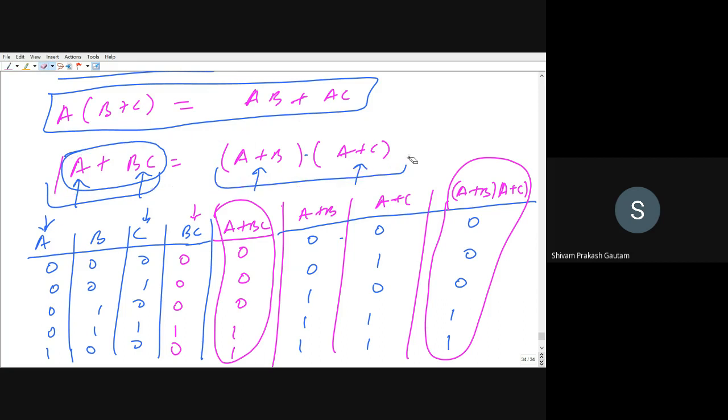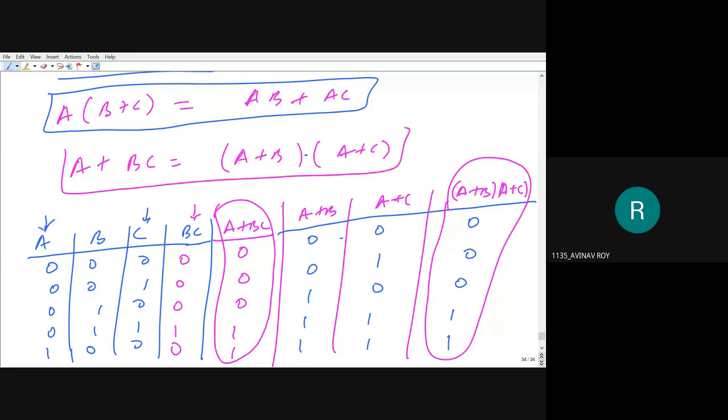Yes, sir. Okay. If anyone has any doubt, let me know. This is our theorem, that is distributive. Or yeah, please ask. Sir, can we prove this without using truth table? Can you prove this without using truth table? Yes, I will be doing that right now.